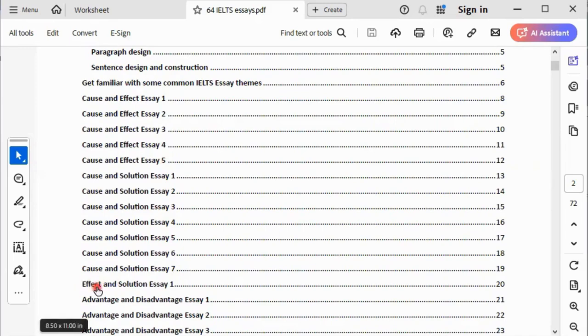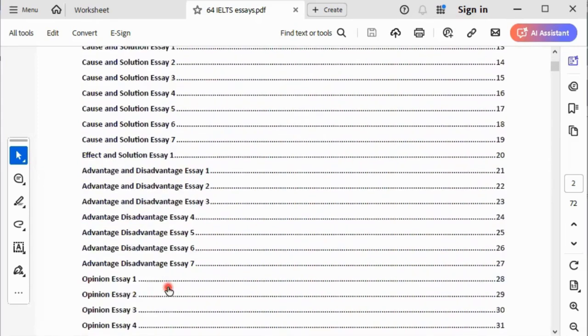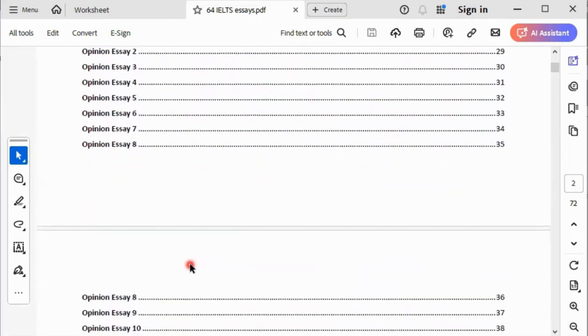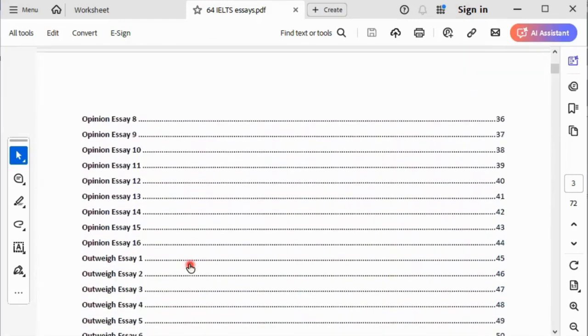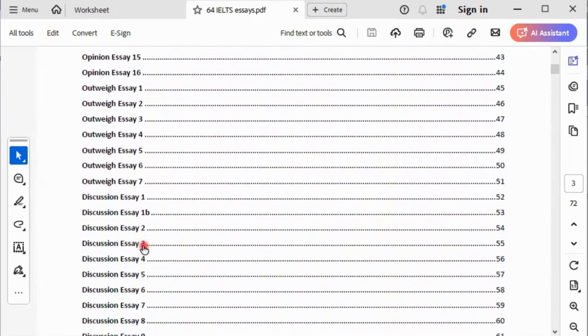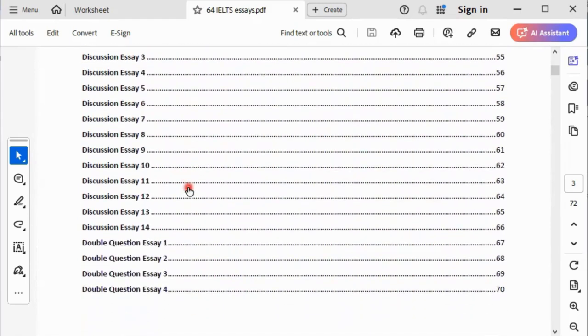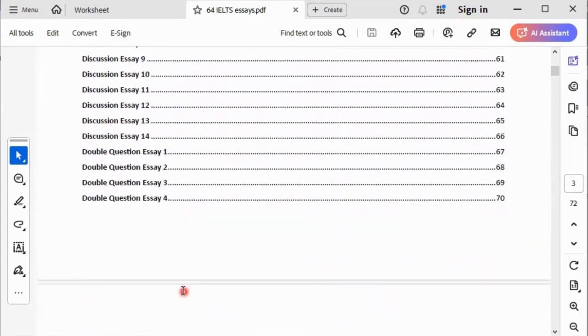Then we have one effect and solution essay, which is a very uncommon type of essay. Then we have 7 advantage and disadvantage essays. Then opinion essays, which are very many, about 16. Then we have 7 outweigh essays, which I talked about earlier on. Then lots of discussion essays, 14 of them. Then we have 4 double question essays.